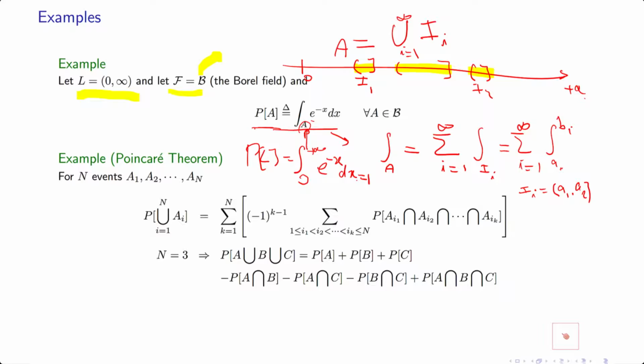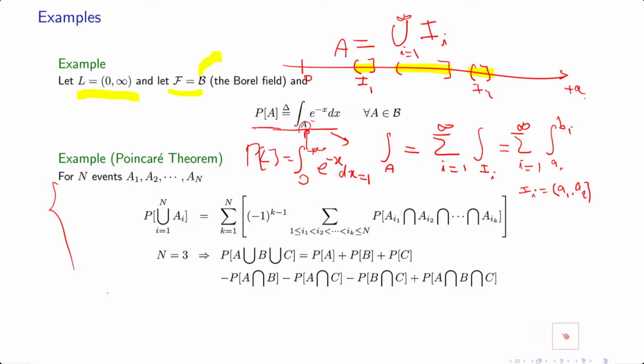The second example I want to have is the Poincaré theorem. If you have n events, the probability of their union, based on the property of probability space, we said that if these sets are disjoint, the probability of the union is the sum of probabilities. But if they're not, their intersection is counted more than once. So you have to reduce the probability of the intersection.